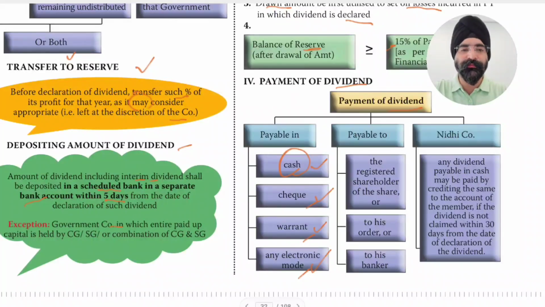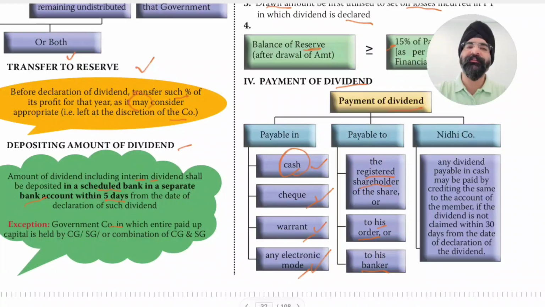Payable to. Next is, to whom is the dividend payable? The dividend is payable to the registered shareholder of the share, or to his order, meaning the registered shareholder can order that it be paid to this person, or to his banker. The bank details will be provided by the registered shareholder, and that person will be paid.